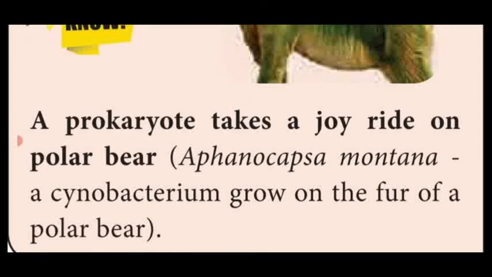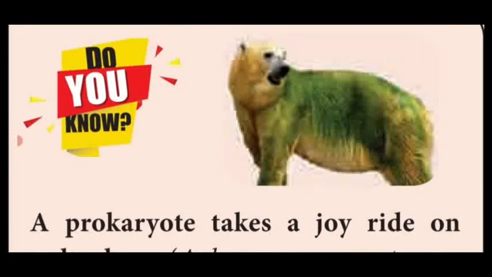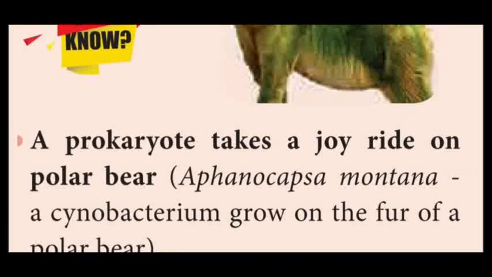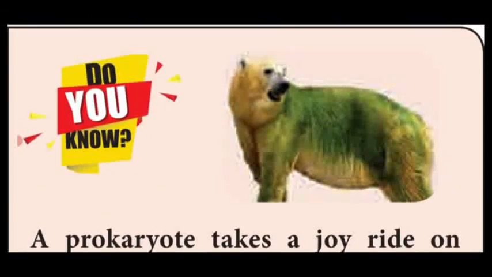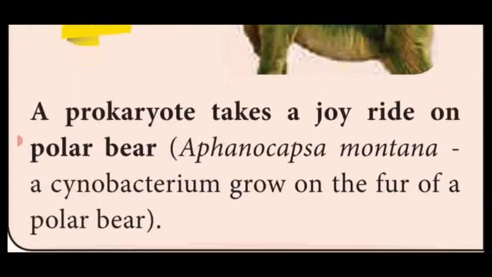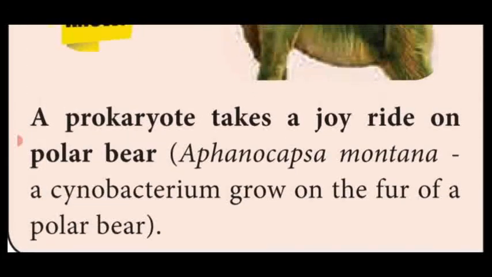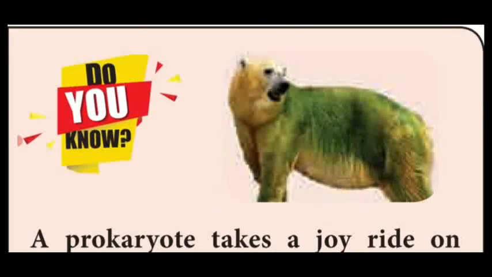A cyanobacterium named Halpanocapsa montana. A cyanobacterium grows on the body surface, which is covered with fur, hair-like outgrowth. So the fur of a polar bear. This is the example of blue-green algae with a symbiotic, that is mutual, relationship.